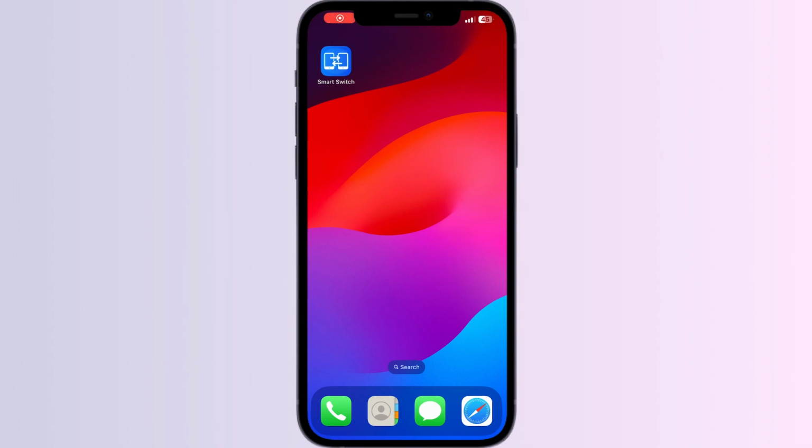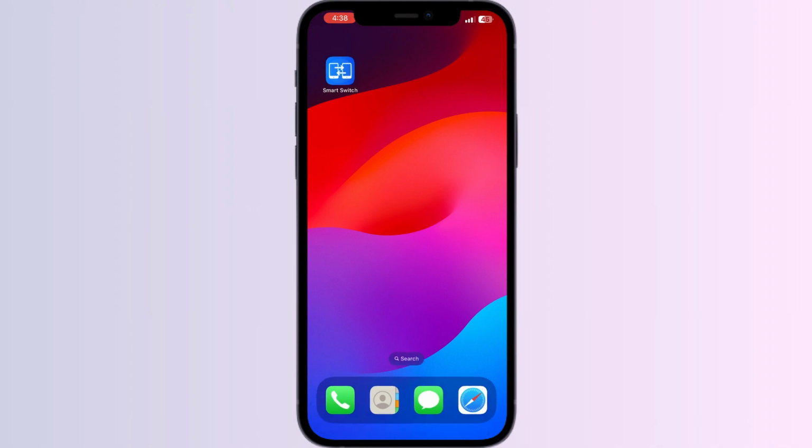Hello guys, welcome to another video in which we will be discussing how to transfer contacts from Android to iPhone after setup. Are you having trouble that your old Android phone is not transferring your contacts to iPhone after setup? Don't worry, in this video we will help you find a solution for it. Just follow these easy steps.